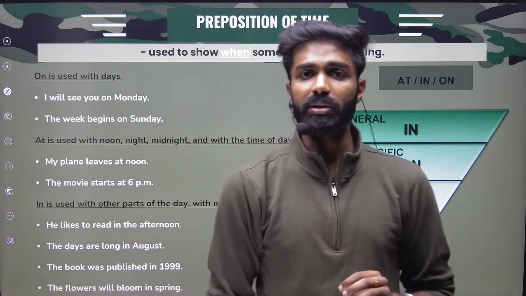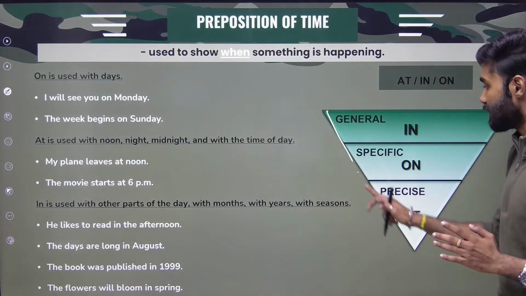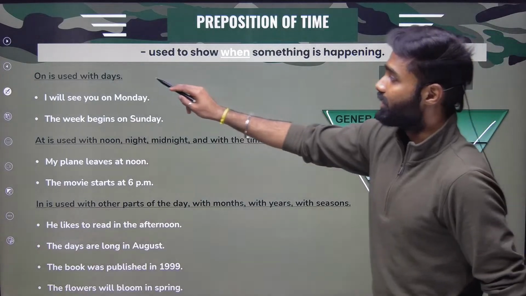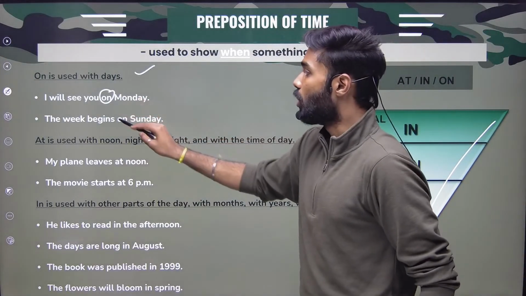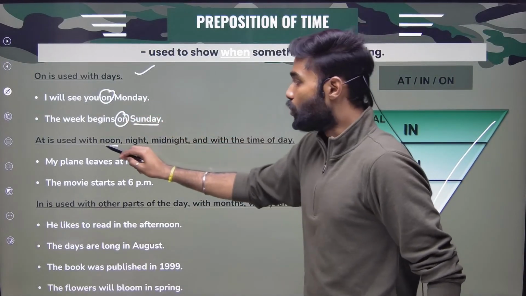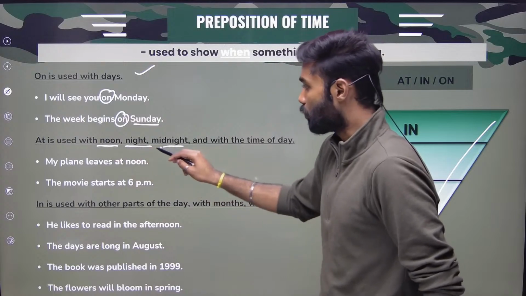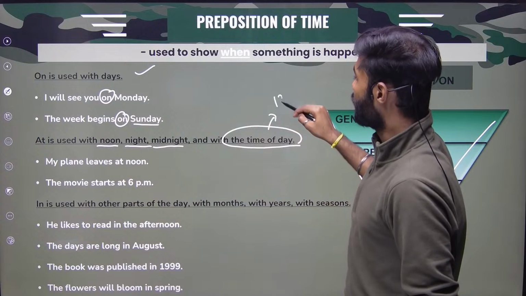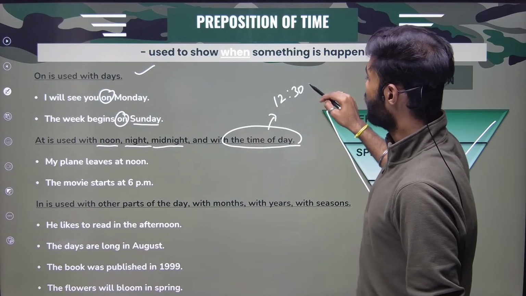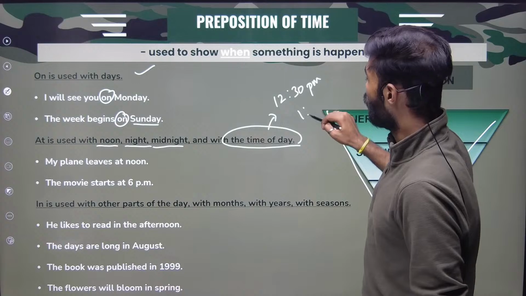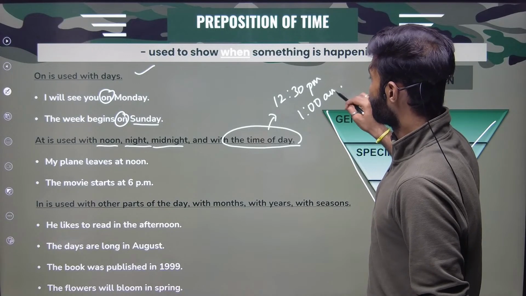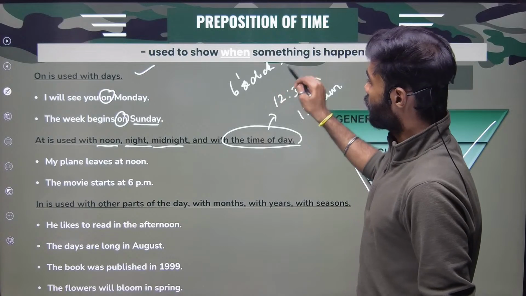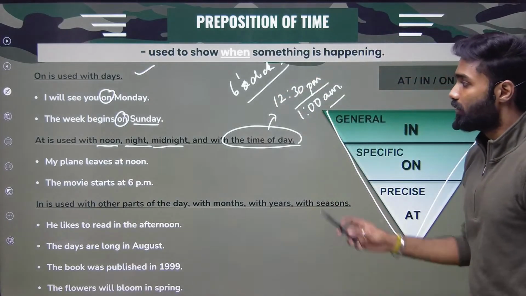All you have to do is basically understand this inverted triangle. For at, I'll be using noon, night, midnight, the time of the day. What do you mean by time of the day? For example, 12:30 p.m., 1 a.m., 6 o'clock. All these are the time of the day.